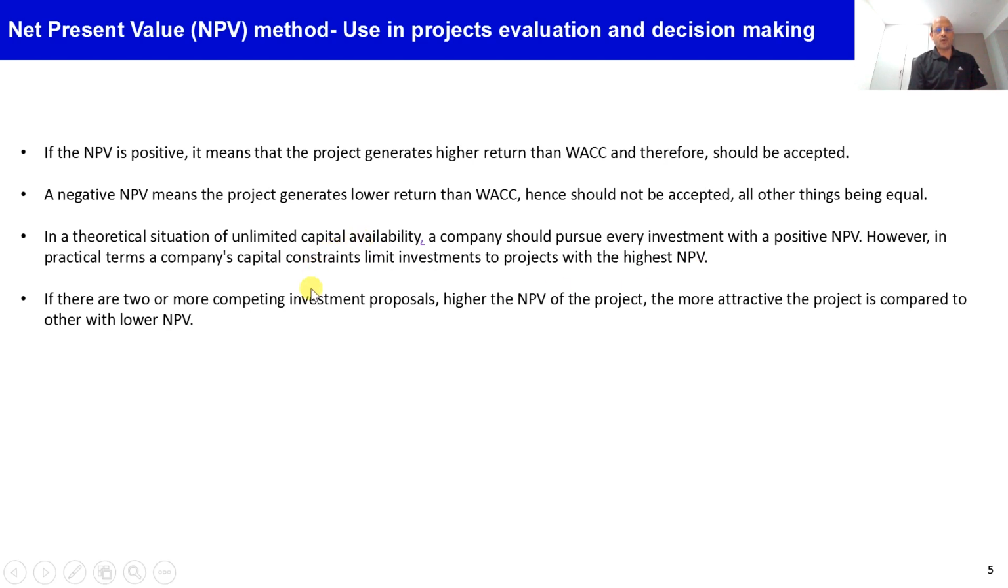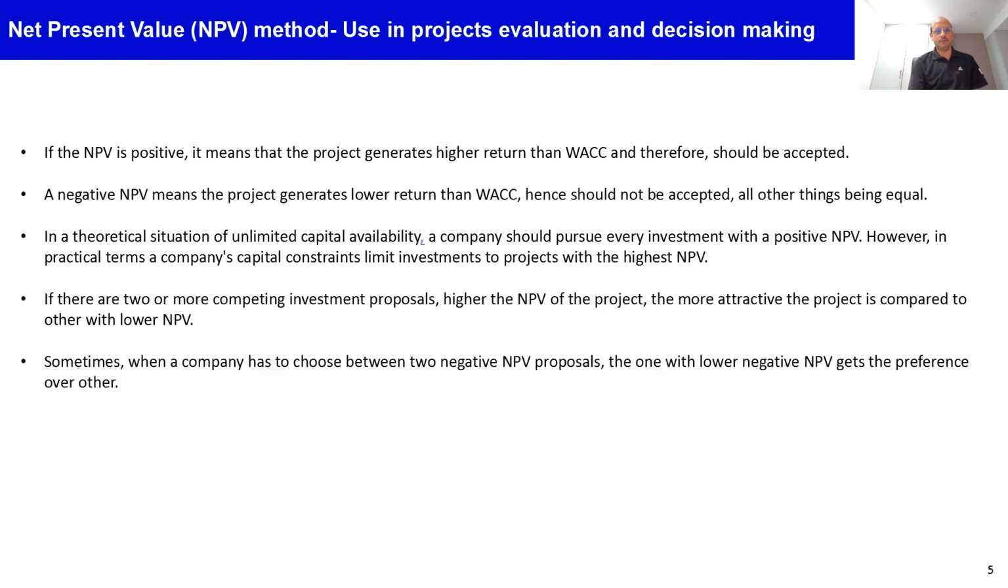So if there are two or more competing investment proposals, the project which gives the higher NPV out of the two will get the preference over the project which generates lower NPV. And similarly, by the same logic, if there are two negative NPV proposals and the company has to choose either one of them, if there is no other choice, then the one which has the lower negative NPV will be preferred over the one which has the higher negative NPV.